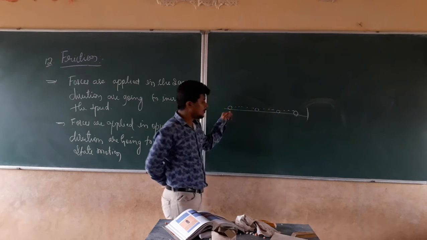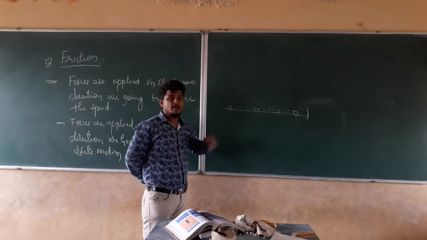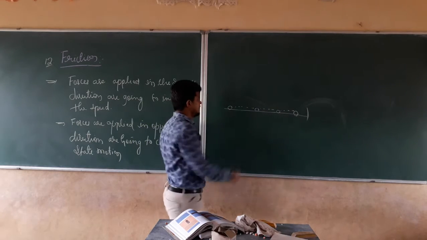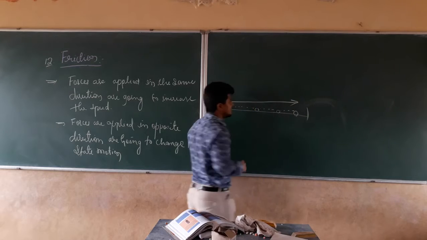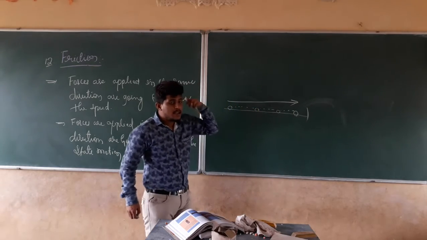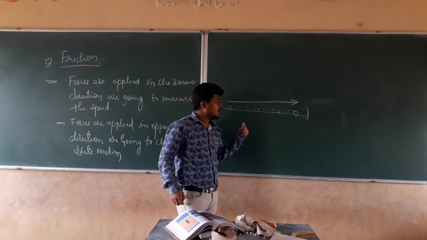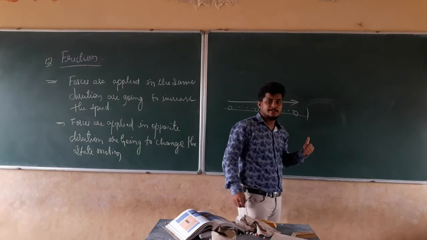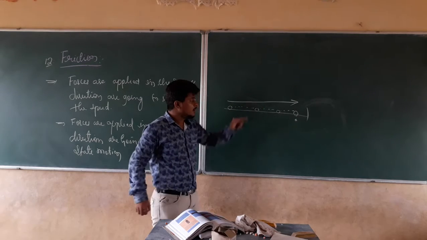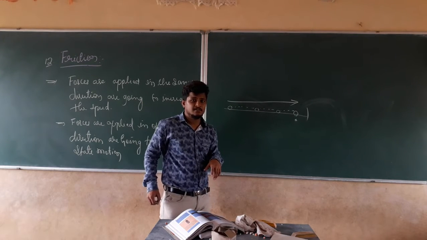Right? The force applied on this ball is from Virat Kohli's bat, which is going in this direction. Let this be the direction of the force. If you remember, the ball is stopping at this point. Why is the ball stopping there?